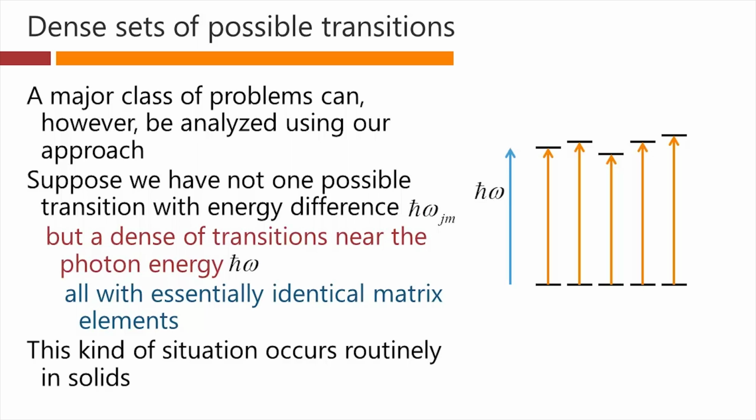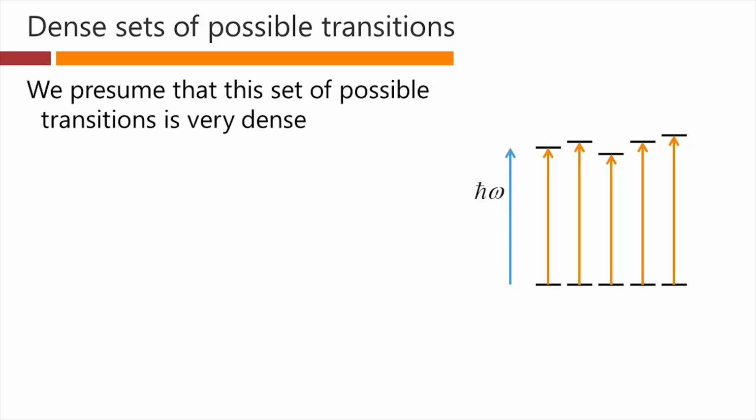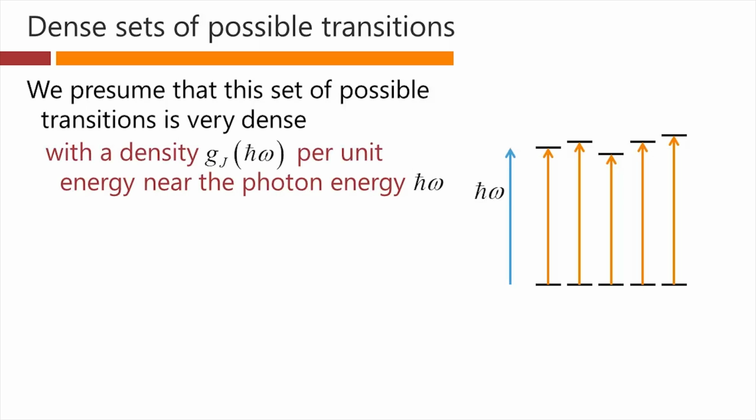Well, this kind of situation occurs quite routinely in solid materials, for example. So not just one transition energy, but a dense set of possible transitions with somewhat different energies. We presume that this set of possible transitions is very dense in frequency or energy, and so we could talk about a density per unit energy near the photon energy h bar omega, and we could call that density G sub j of h bar omega.